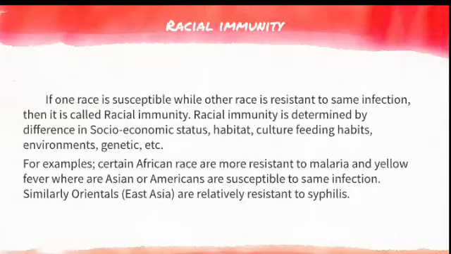For example, certain African races are more resistant to malaria and yellow fever, whereas Asians or Americans are susceptible to the same infections. Each race will have different kinds of immunity level because of their socioeconomic status, habitat, feeding habits, any kind of genetic nature.